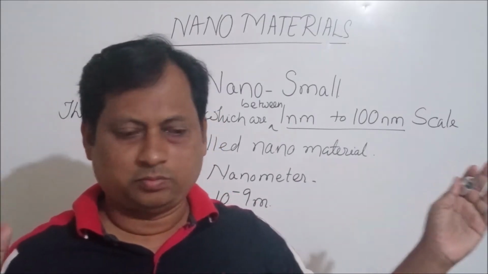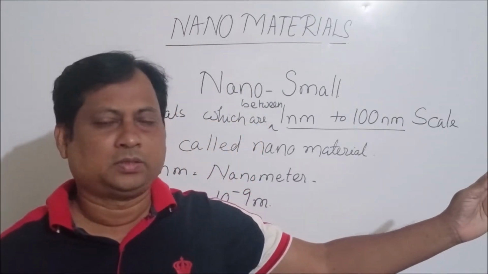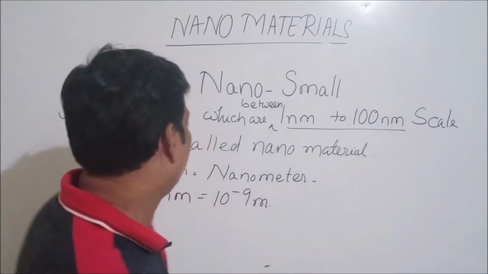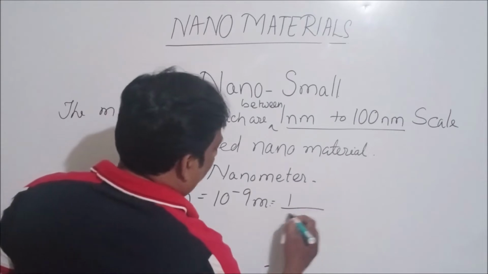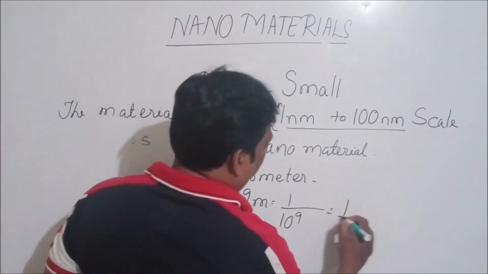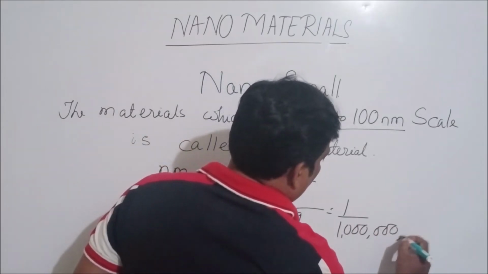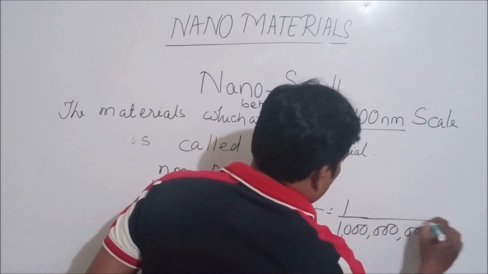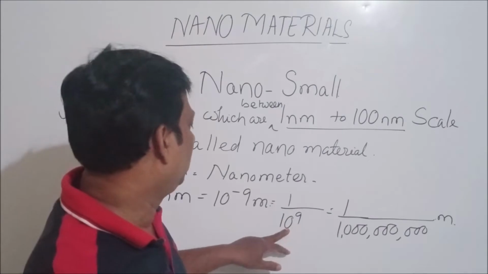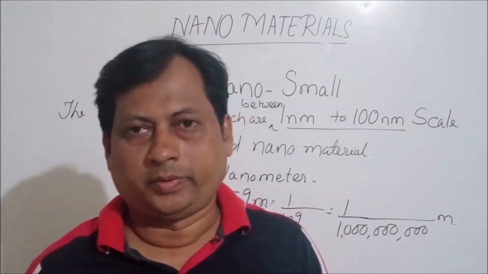So meter, you know, maybe this much is 1 meter. You divide this by 10 to the power 9. So if you divide 1 meter by 10 to the power 9, then that becomes 1 nanometer.